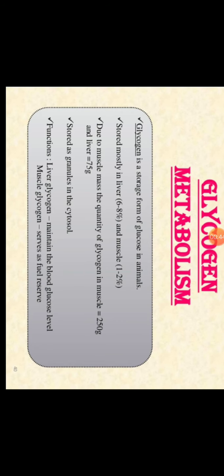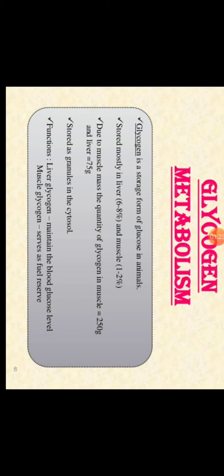And in which cells is it stored? It is mostly stored in our liver and the muscles, but the major source is the liver. Due to the muscle mass, the quantity of glycogen in the muscle is 250 gram, and in the liver it is 75 gram. Then it's stored in the form of granules in the cytosol.